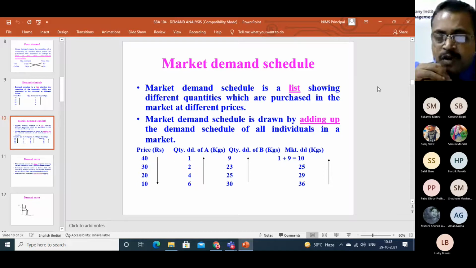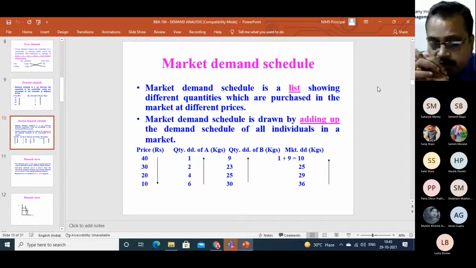So since there are two consumers in a market, you add 1 plus 9 equal to 10. So the combination is 40-10, market demand schedule. Second combination, 2 plus 23, 25, so 30-25. Third combination, 20 and 29, 4 plus 25. Fourth combination, 10 and 36, 6 plus 30. So this is market demand schedule.